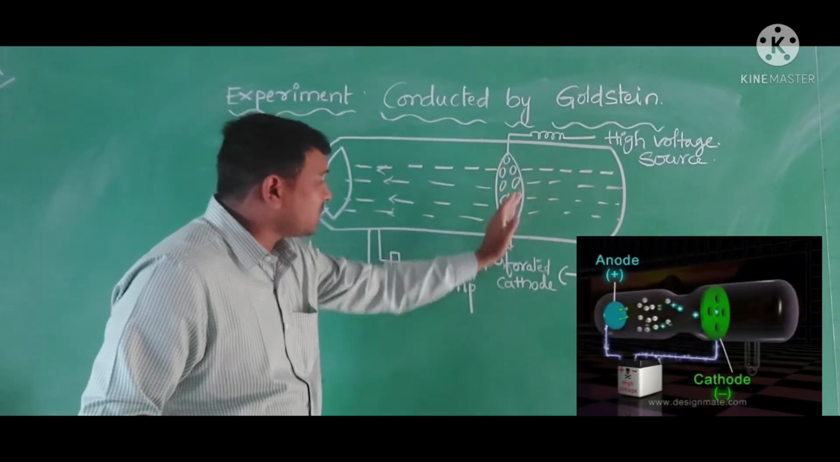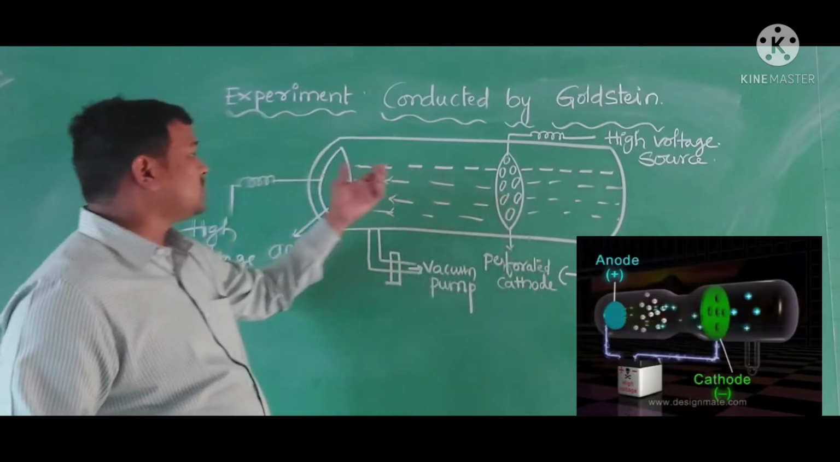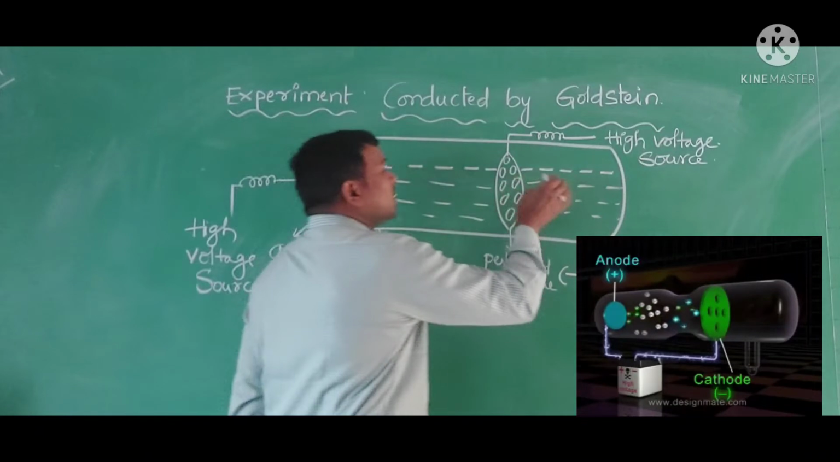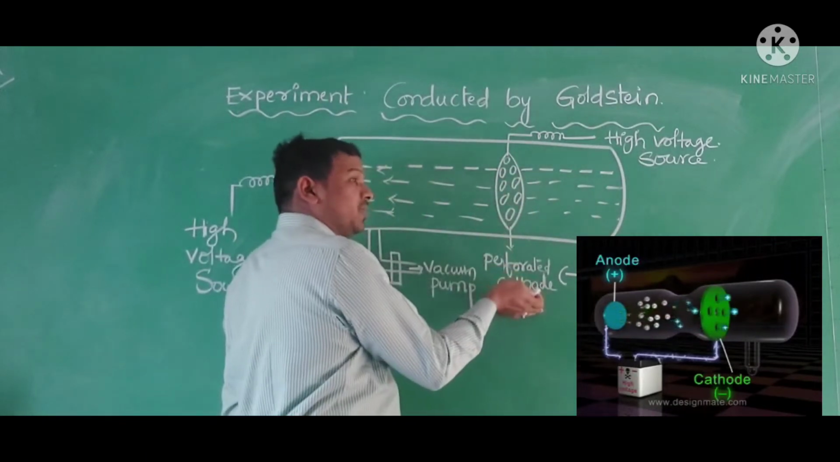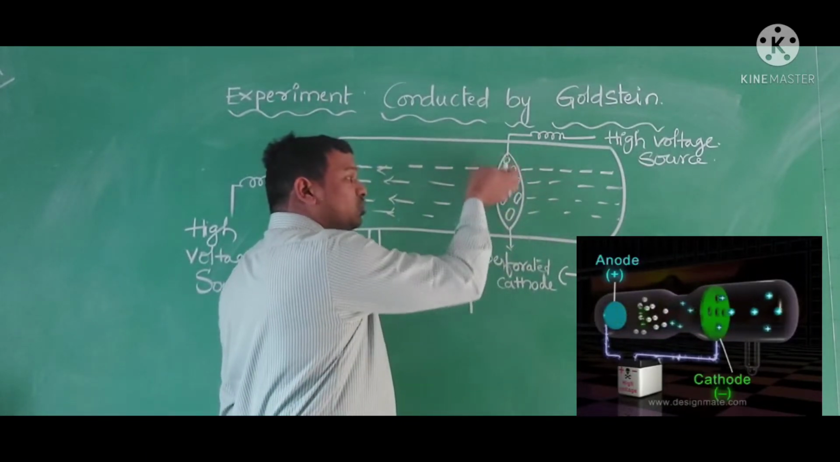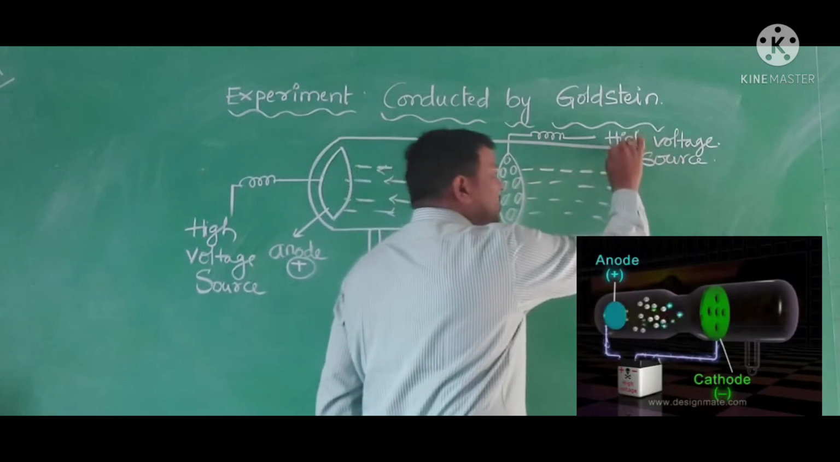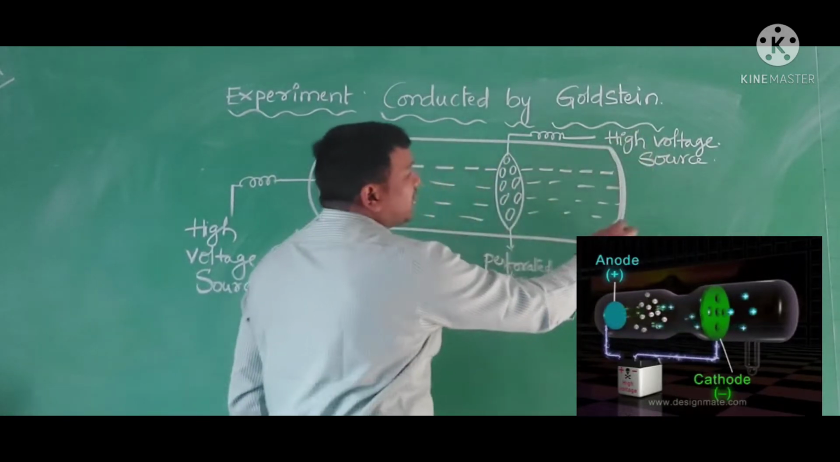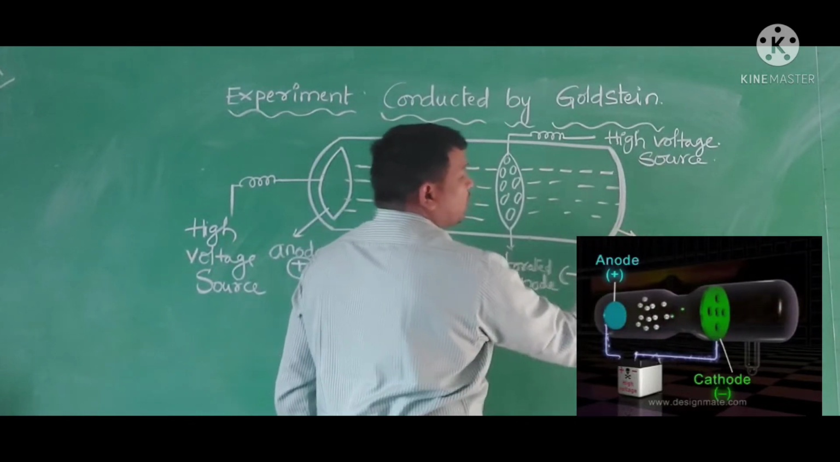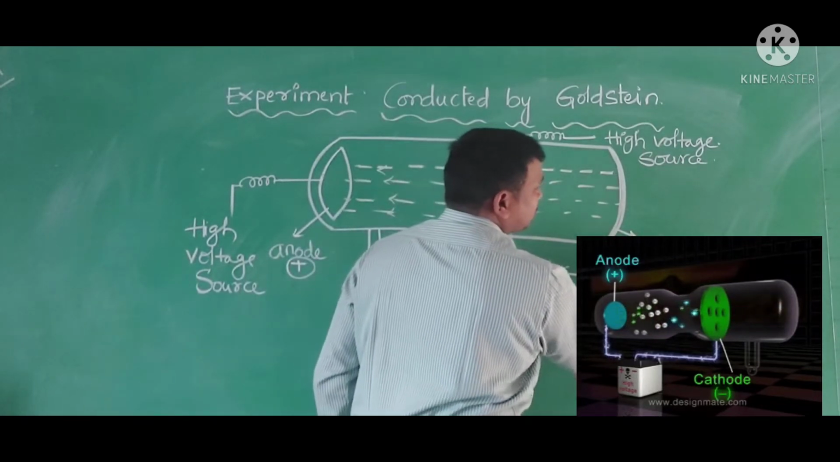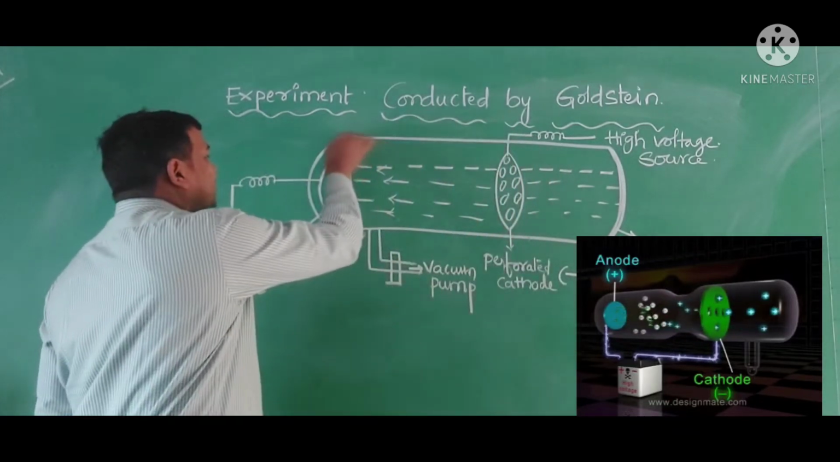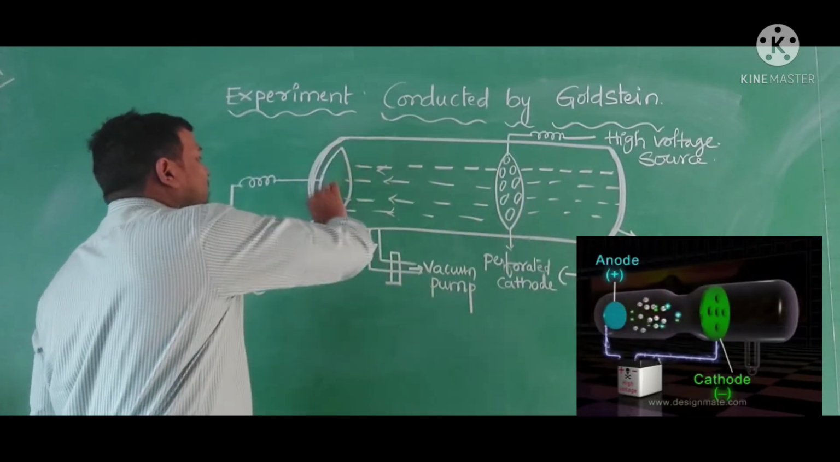The rays generated from the cathode travel towards the anode. At the same time, some of the rays go towards the cathode also. These rays travel through the holes and reach the other end of the discharge tube. Here, we can see red color fluorescence. At this side we can observe green color fluorescence.